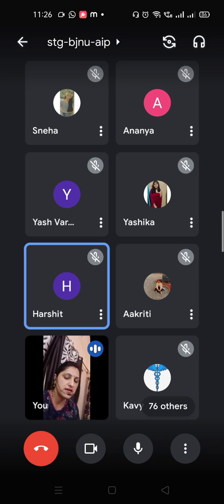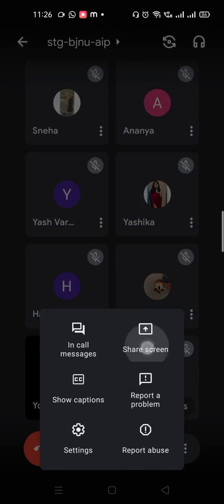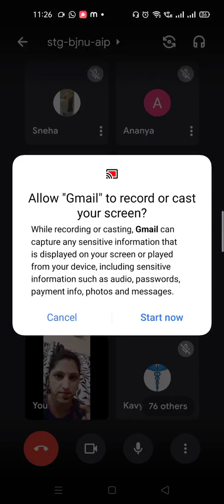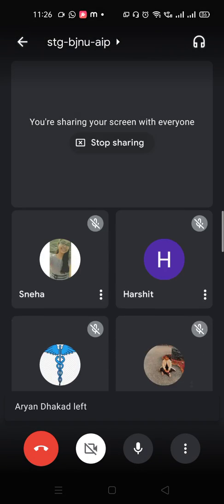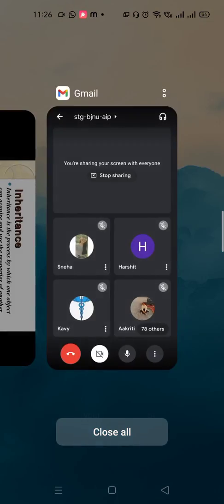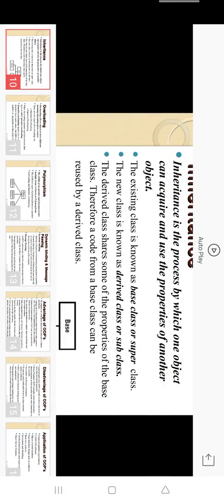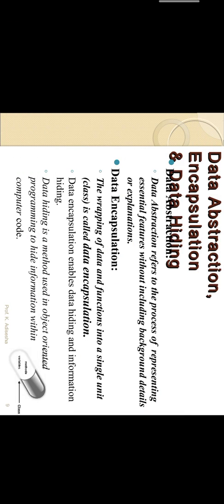So now we are done with one more property. Again I am sharing my screen. Okay, so now this is clear to you. Data abstraction refers to the process of representing essential features, and encapsulation is wrapping up of data into a single unit.